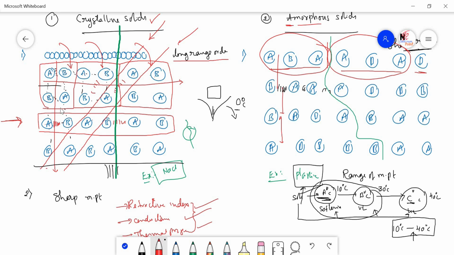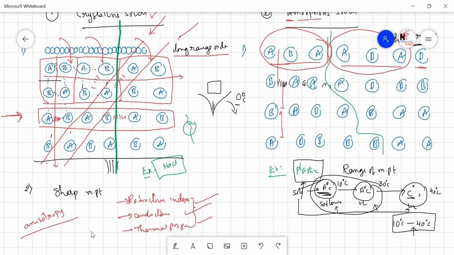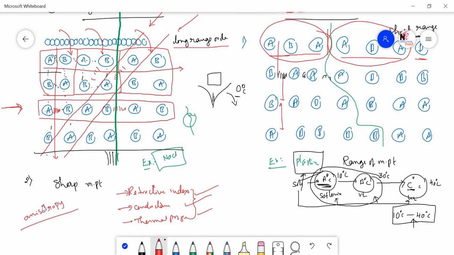When you change the direction, the values change. Such a property is called anisotropy. So what does anisotropy mean? Anisotropy is the property of crystalline solids that gives different values of physical properties when we change the direction. So that is called anisotropy.